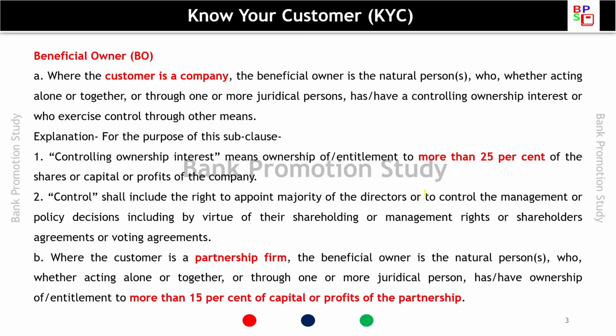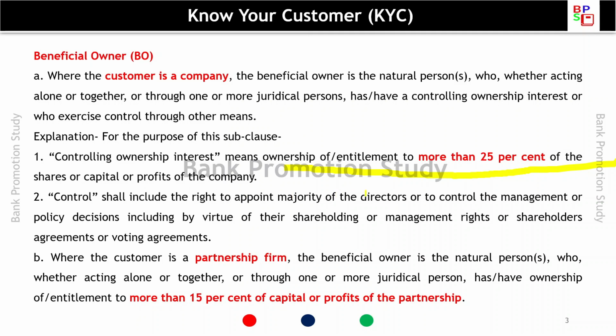Beneficial owner, where the customer is a company, is the natural person who, whether acting alone or together or through one or more juridical persons, has a controlling ownership interest or who exercises control through other means. Let us say the controlling ownership interest means ownership of or entitlement to more than 25% of the shares or capital or profits of the company.